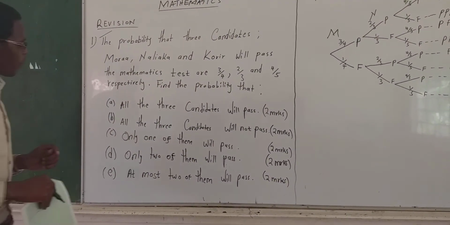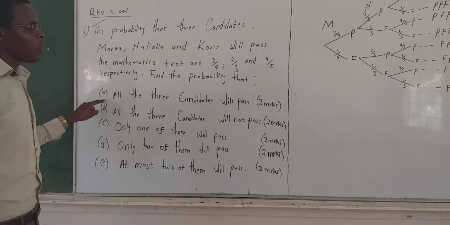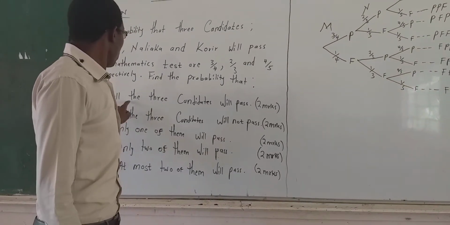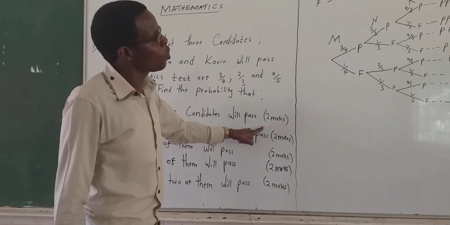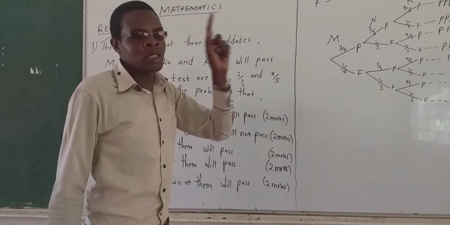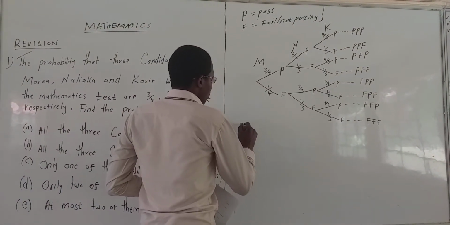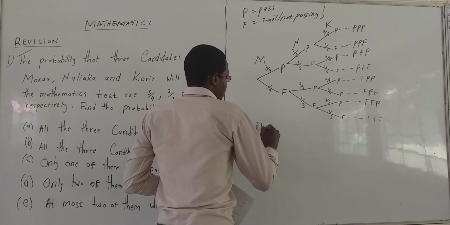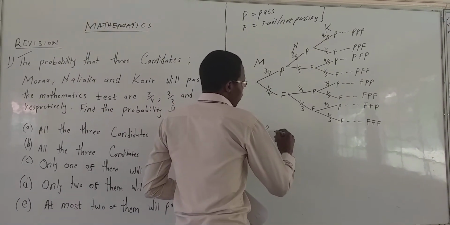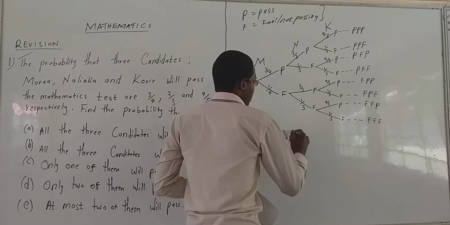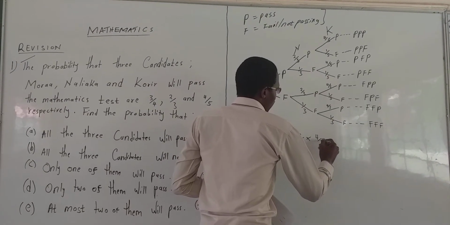Now we have question number A, which reads, find the probability that all the 3 candidates will pass. So we go to where we have pass, because all of the 3 are passing. We go for passing, passing, passing, which is equivalent to 3 over 4 times 2 over 3 times 4 over 5.